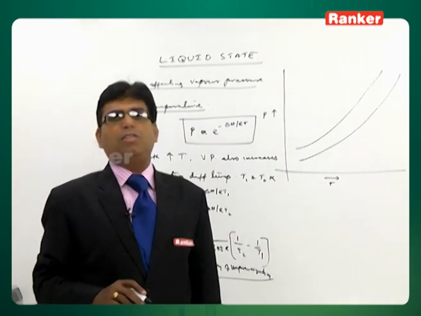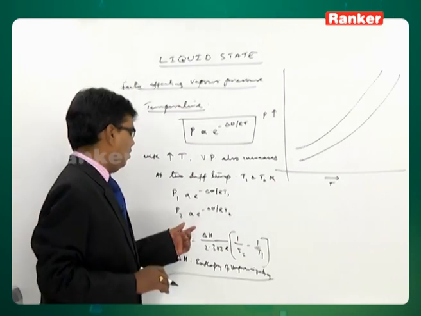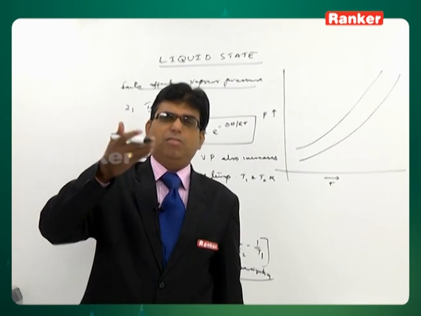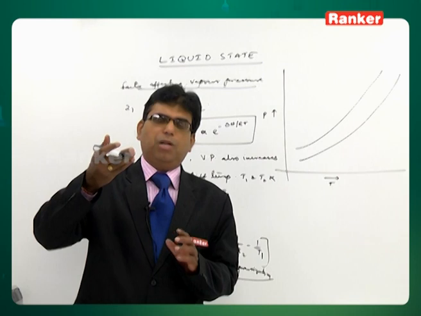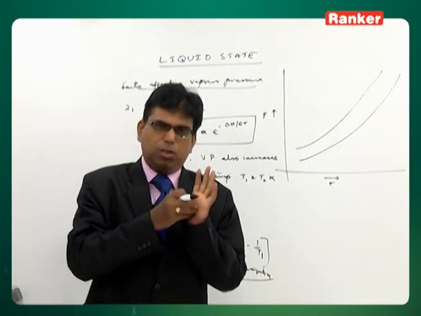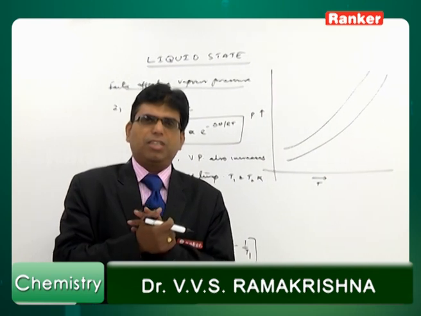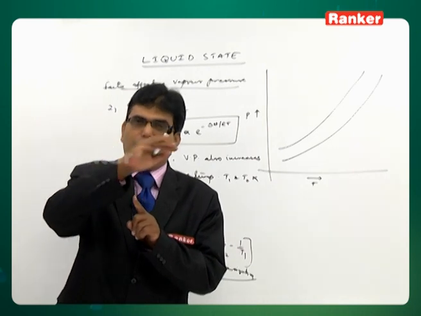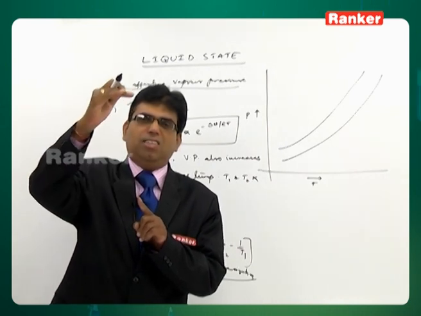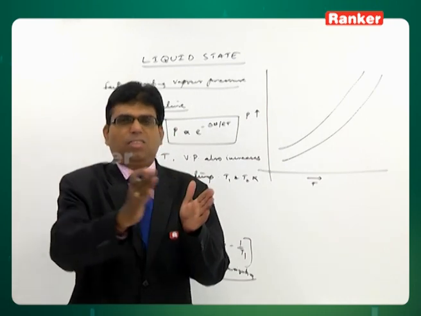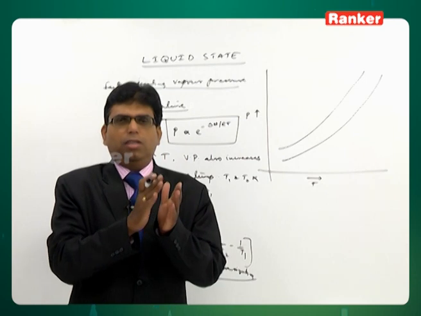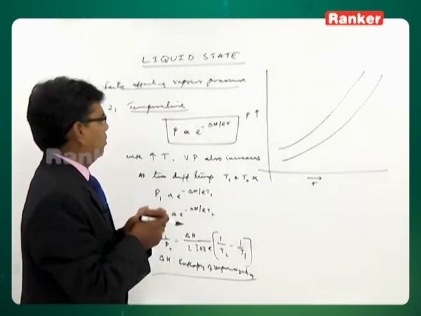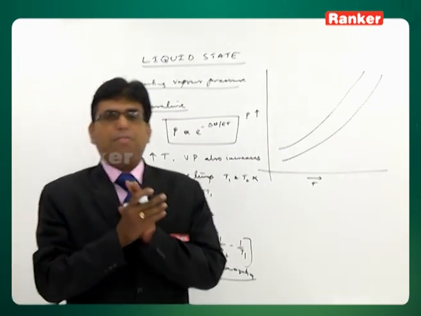This is how the vapor pressure varies with variation in temperature. The reason is that with an increase in temperature, more vapor is formed, and more force is exerted on the surface and the walls. So, obviously, the vapor pressure increases, because an increase in temperature increases kinetic energy. The kinetic energy of the molecules on the surface increases, so the escaping tendency increases. That is the reason vapor pressure increases. This is the theoretical lineup, and this is how vapor pressure and temperature are related. So, that covers the nature of the solvent and the effect of temperature.